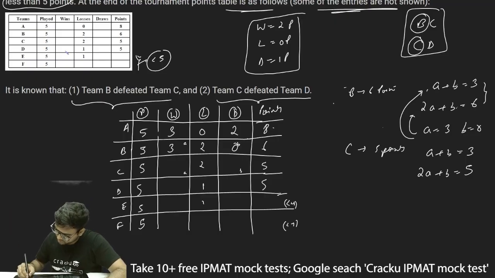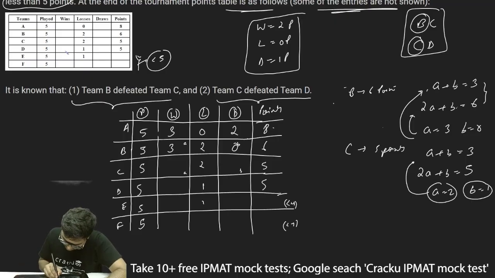So 2A plus B will be 5. If I subtract these two equations, I'll get A is equal to 2, and putting back in this equation, I'll get B is equal to 1. So thus for C it will be 2 wins and 1 draw. 2 wins, 2 losses and 1 draw.